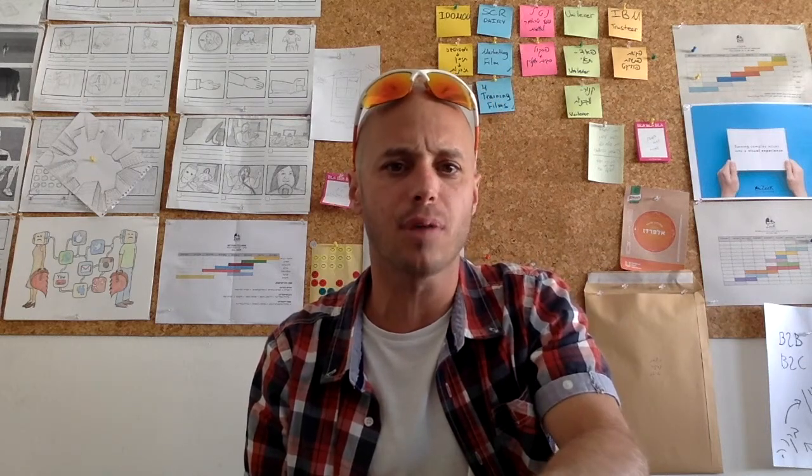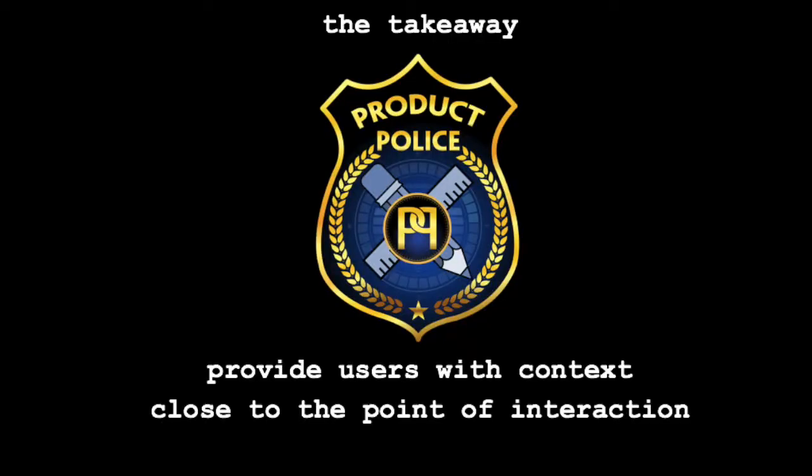And the solution is extremely simple. Just give us the context where you want us to interact. Right here in this message, instead of saying type a message, it should read type a message to mom. Or whoever you'll be texting at that point in time. And that would pretty much solve the problem instantly and with very, very little effort. So my takeaway from this is that you need to provide users with context as close as possible to the point of interaction, especially if you have a lot of context switching going around.